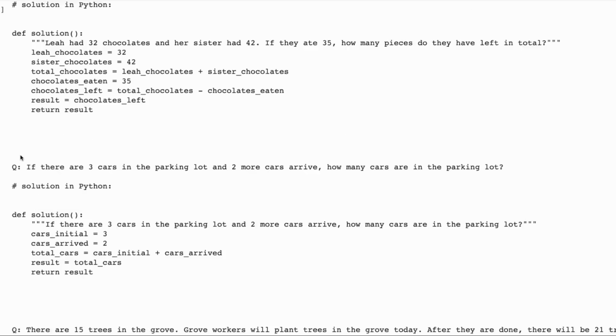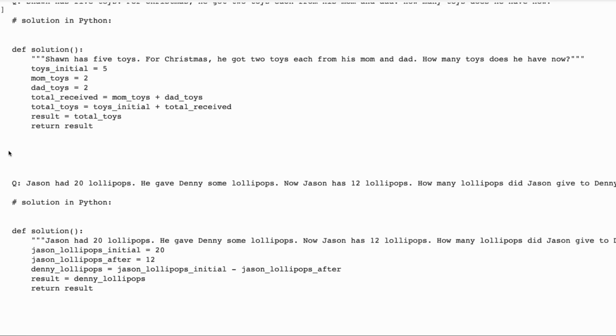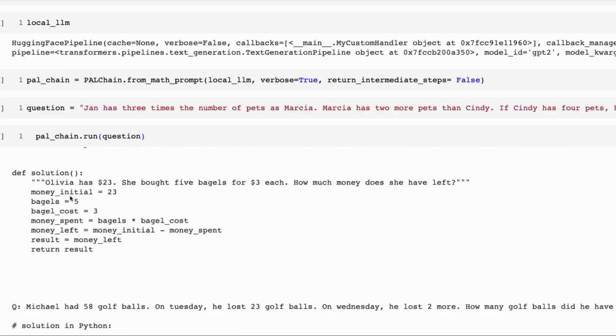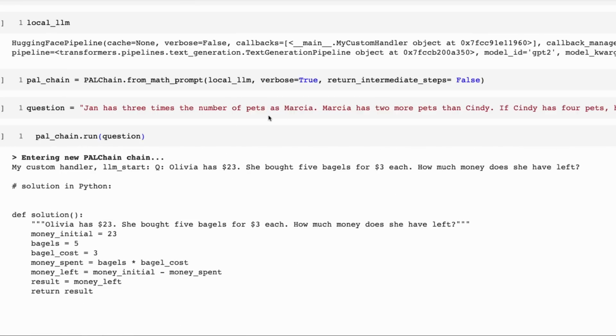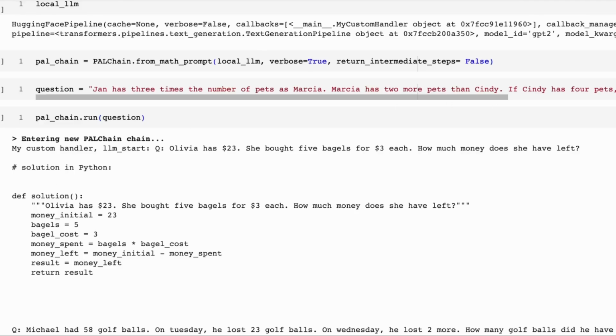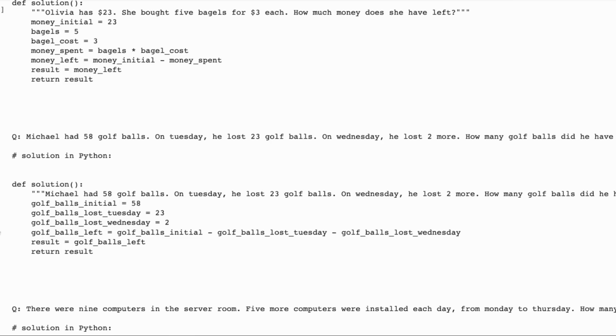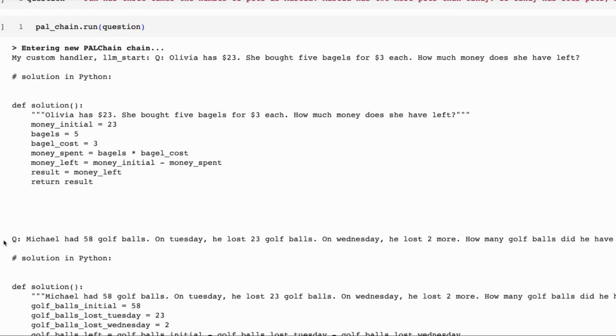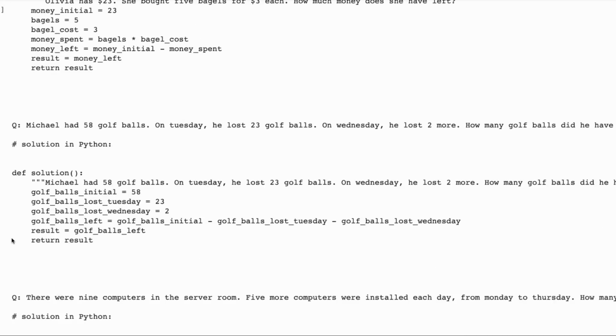So the first one is a question that they all got wrong. And sure enough, this one also got it wrong in there. So this is an interesting one where you've got to multiply and then you've got to add to a variable as well. This is the kind of thing, though, that the OpenAI model would get quite easily. But so far, this model hasn't been able to do that.